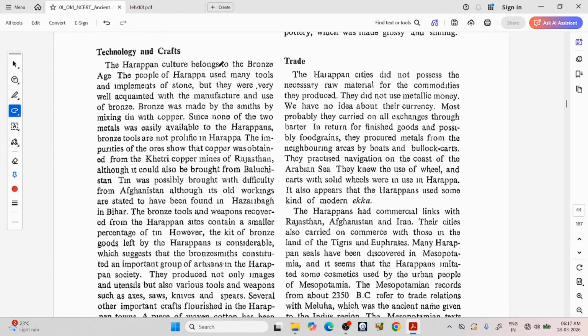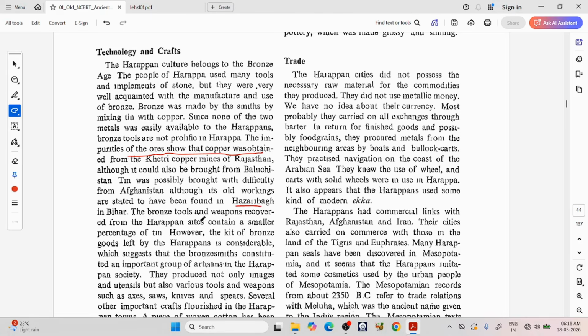Technology and crafts. The Harappan people belong to the Bronze Age. The people of Harappa used many tools and implements of stone, but they were well acquainted with the manufacture and use of bronze. Bronze was made by the smiths by mixing tin with copper. Since neither of the two metals was easily available to Harappans, bronze tools are not prolific in Harappa. The purities of the ore show that copper was obtained from the Khetri mines of Rajasthan, although it could also be brought from Balochistan. Tin was possibly brought with difficulty from Afghanistan, although its old workings are stated to have been found in Hazaribagh in Bihar.